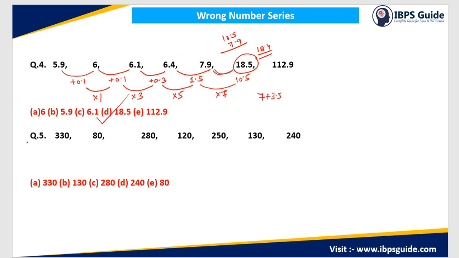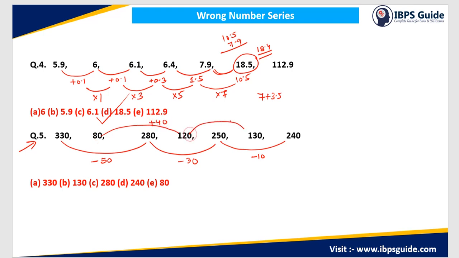Now come to question number 5. This is 330. Again this is 80. This is 280. Then 120, 250, 130 and 240. But if you look at the gap between these two numbers, this is 50 minus 50. Again this is minus 30. And this is minus 10. Now the gap between these two numbers is plus 40.